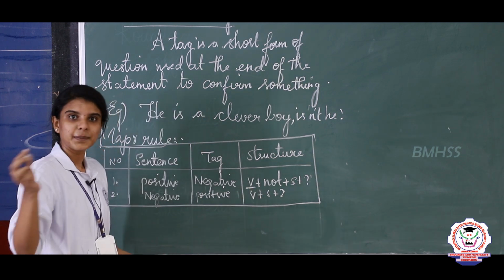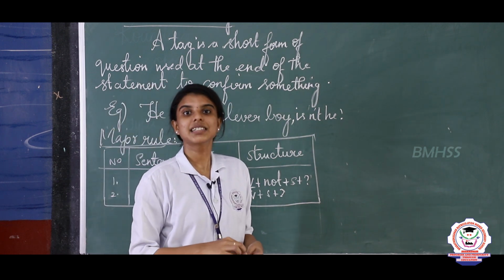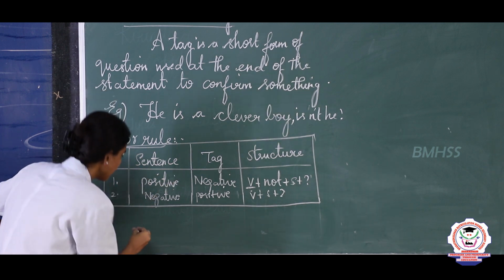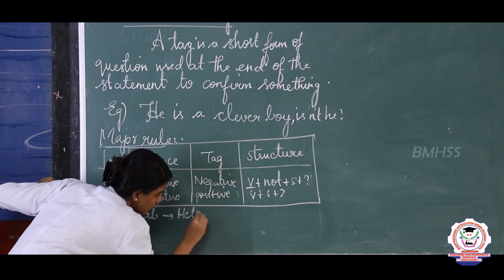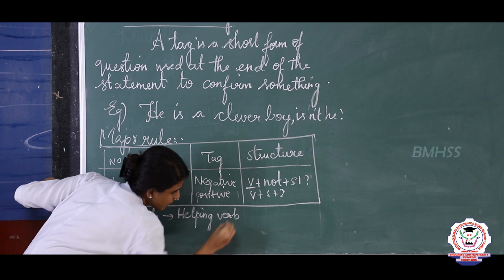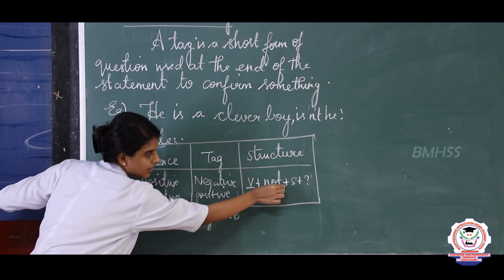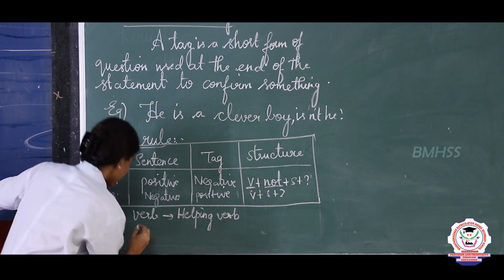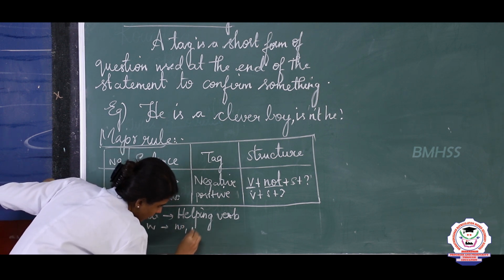Okay. So what is a verb? Verb is a word that denotes the time of an action or event. But here the verb should be a helping verb. So we should use only the helping verb in a question tag, and then not. Here, not is a negative word. So, no and not are called negative words. So, the negative word is no or not.